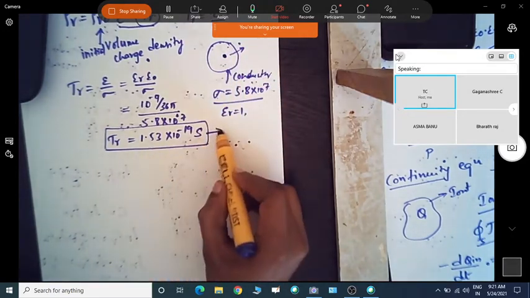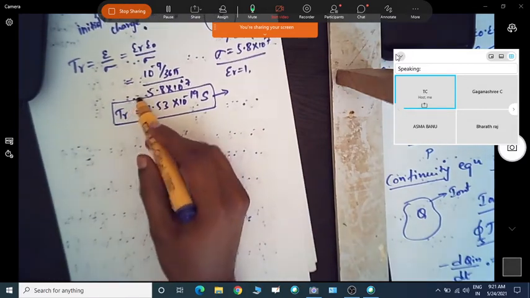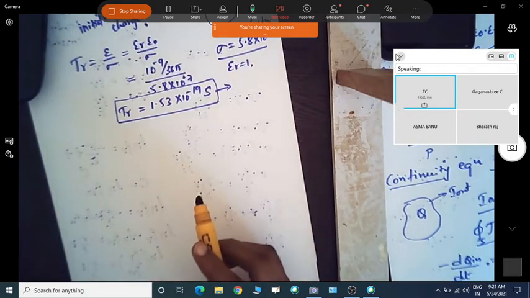So that is quickly it will go to the surface. So that is what the relaxation time says. Now let us take the other material, which is dielectric material.